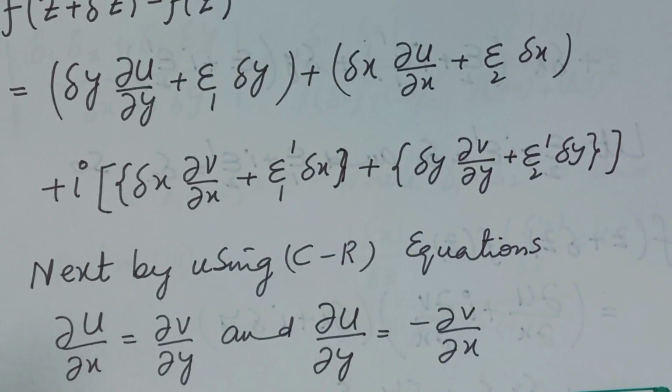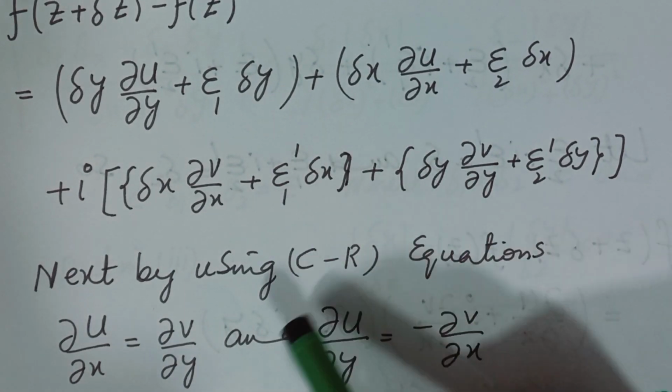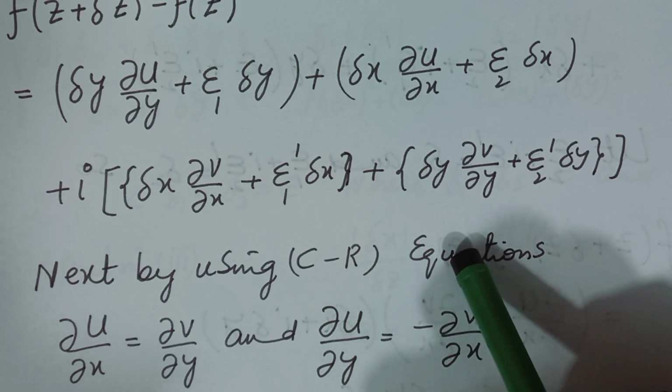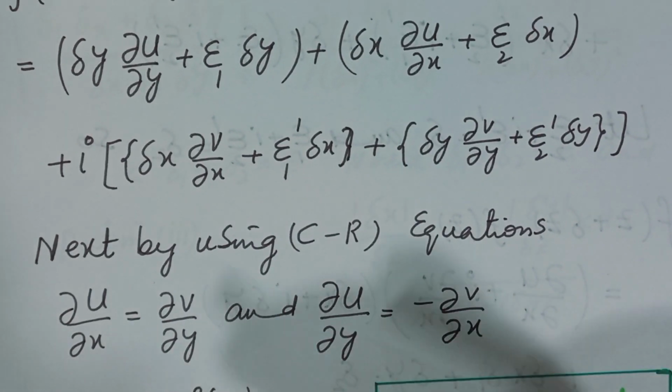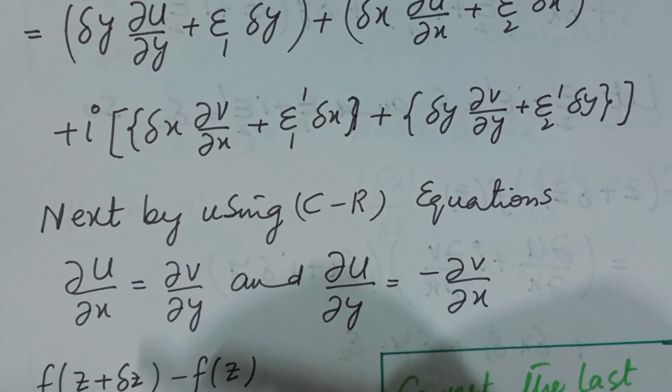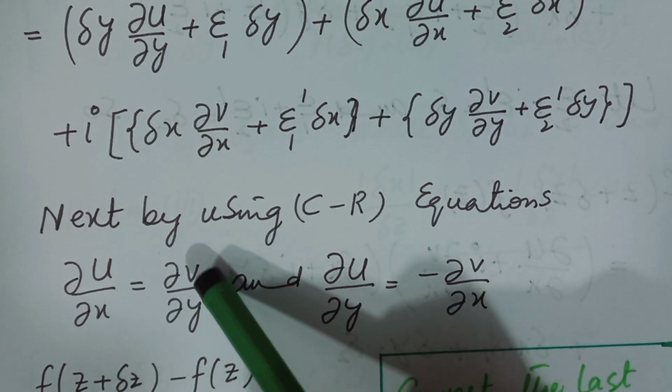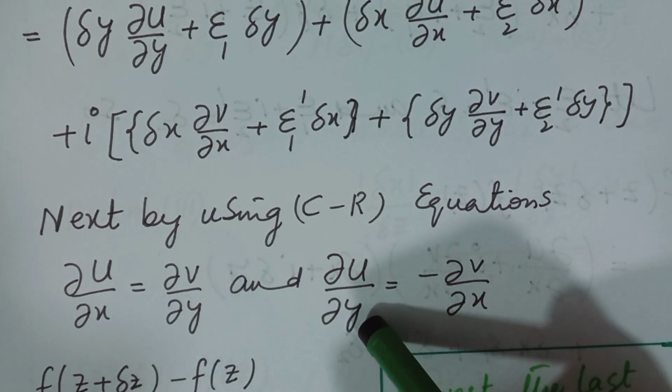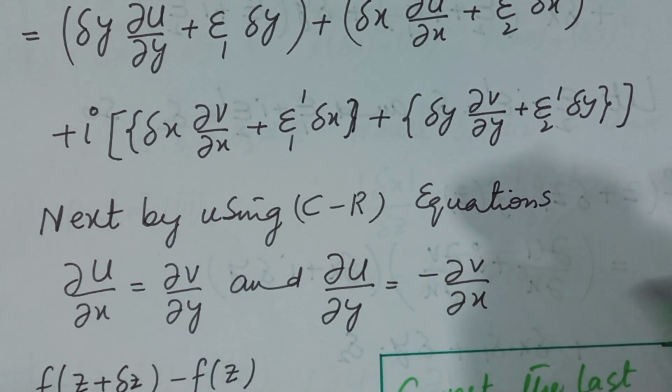Next, in these four brackets I am going to use the CR equations, because we suppose that the CR equations hold. The CR equations were partial u over partial x is equal to partial v over partial y, and partial u over partial y is equal to minus partial v over partial x.